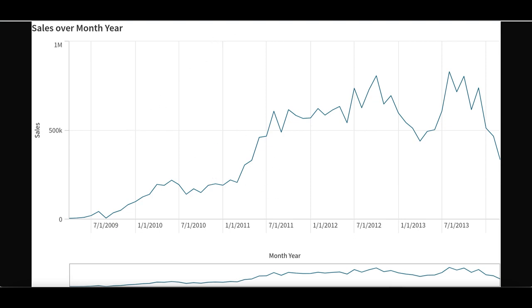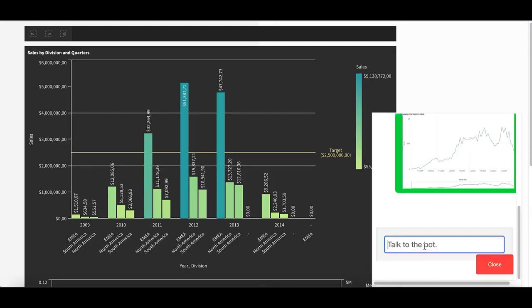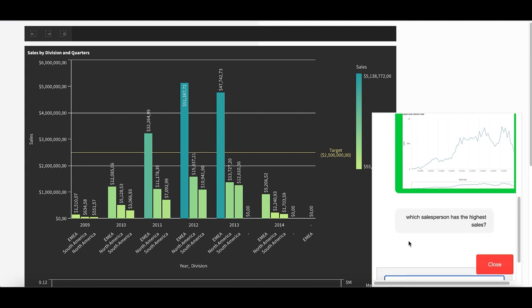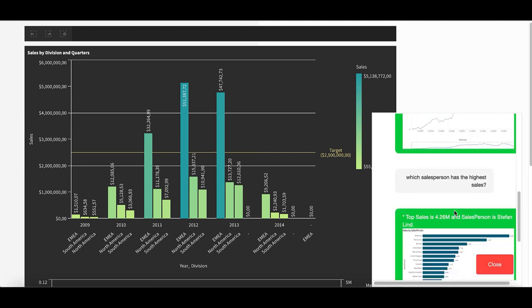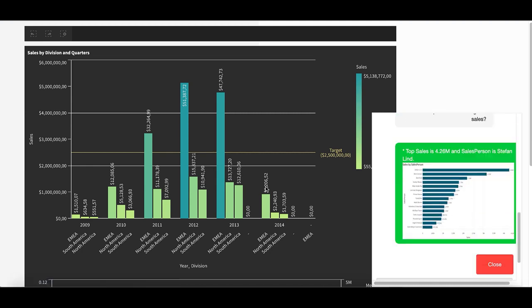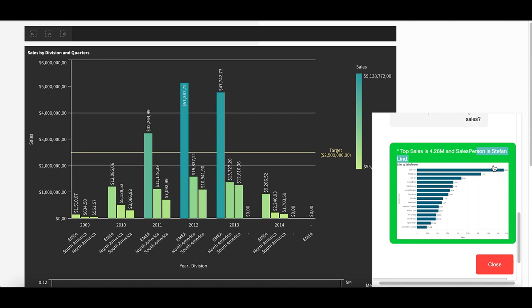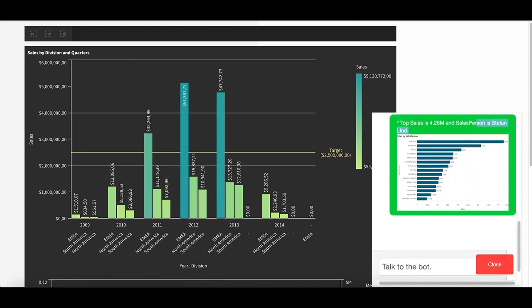Finally, I want to know which salesperson did the biggest sale. So let us ask. This time, I am returned the total sales made by the person and his name. I also get a bar chart that shows me the top 15 salespersons and their sales in descending order. Let us expand this.